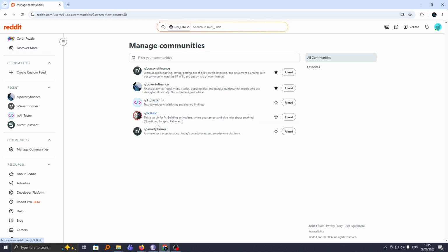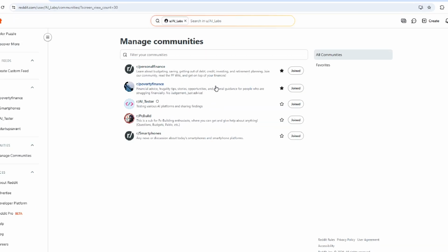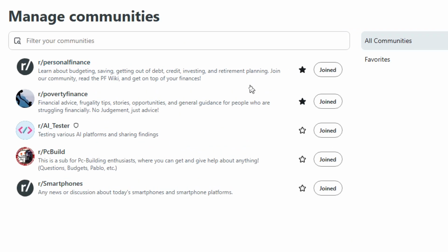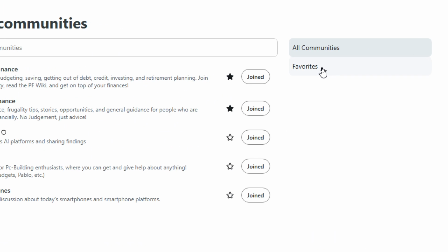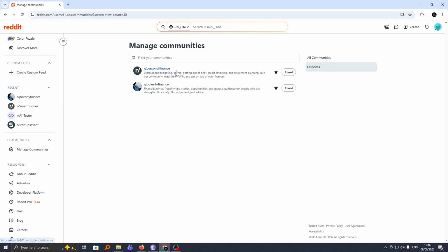Under this, you will see a list of all the communities that you joined, and on top you should be able to see all the bookmarked communities. They have this favorite mark here. To filter only the bookmarked communities or favorite communities, just click on favorite here, and this will list all the favorite communities or bookmarked communities that you have on Reddit. So that's how you can find your bookmarked communities on Reddit.